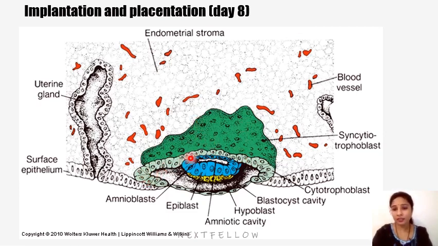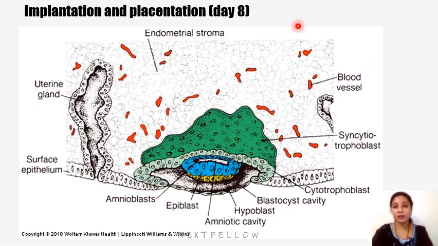So here is the cytotrophoblast. The cells will divide into the substance of the syncytium like columns, which are called primary chorionic villi, and within the syncytium we see the gaps, which are called lacunae, and these are maternal blood vessels which get dilated to form maternal sinusoids. So this syncytium slowly starts eroding the wall of the maternal blood vessels, and the maternal blood will pour into the sinusoid, that is the lacunae. From the maternal sinusoids the blood will pour into the lacunae, establishing uteroplacental circulation.